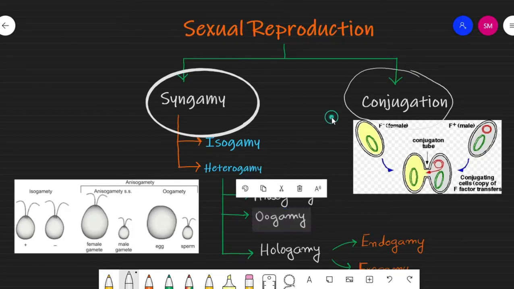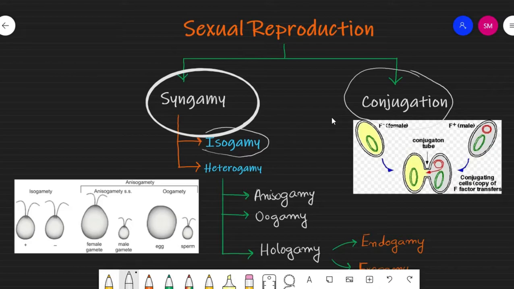Ultimately the first one is syngamy. Syngamy is also differentiated into two: the first is isogamy, and the second is called heterogamy. In the case of isogamy, iso means equal, that means equal gametes.